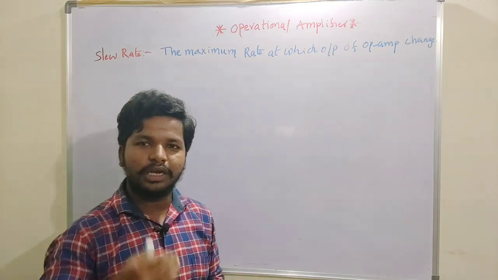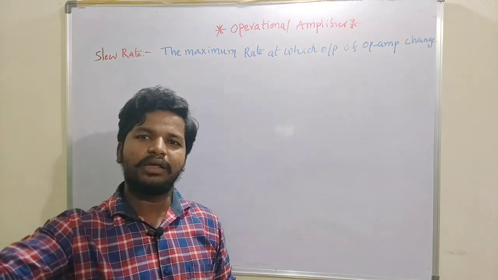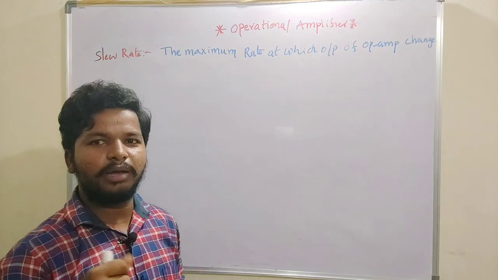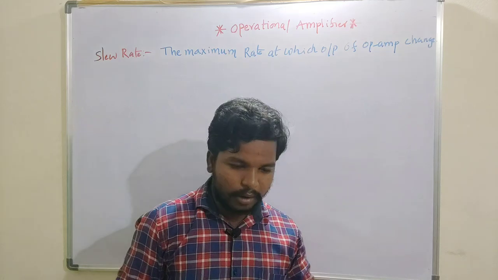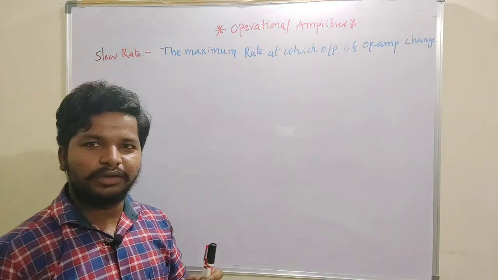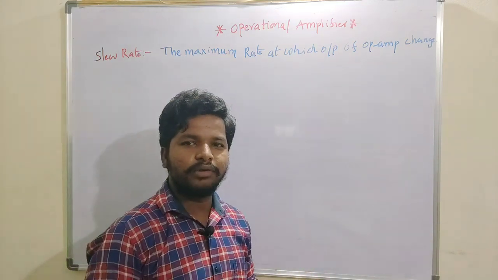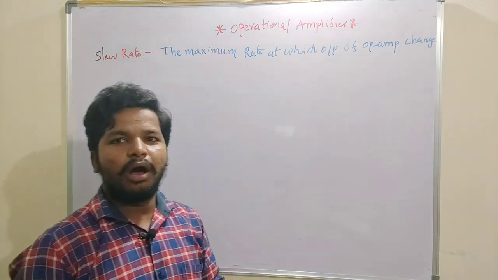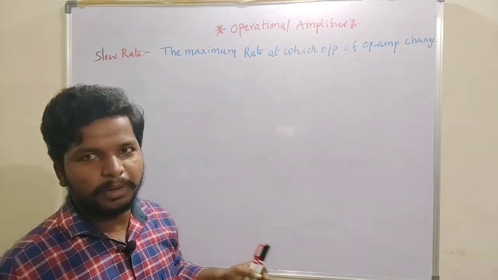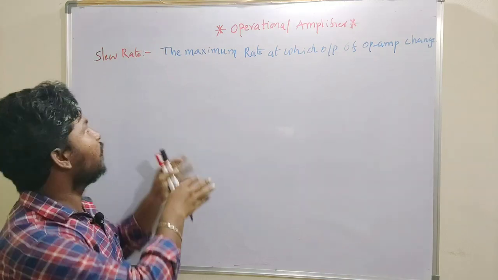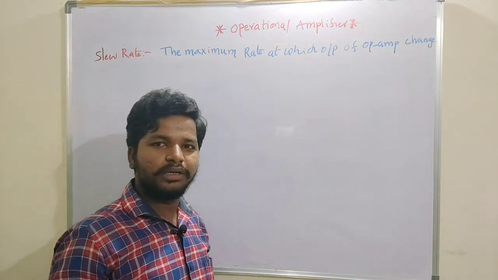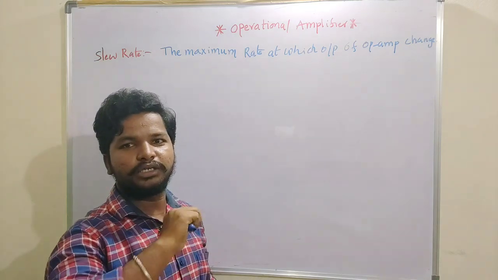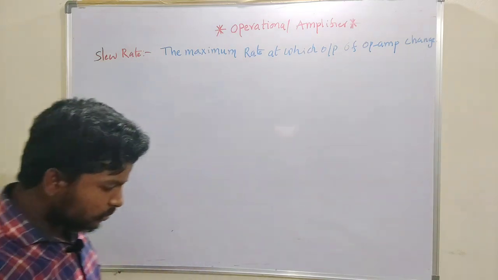We can say also the maximum rate at which the output of operational amplifier responds. If I change the input signal very rapidly, how will the operational amplifier react? We also said that our operational amplifier is a versatile device, which means it is able to amplify all bandwidth signals. But here, because of the slew rate limit, the operational amplifier also has some limit on its operating bandwidth.